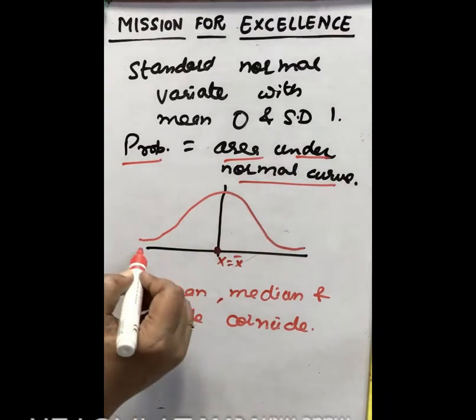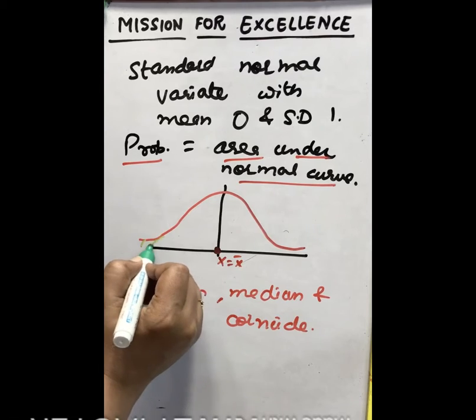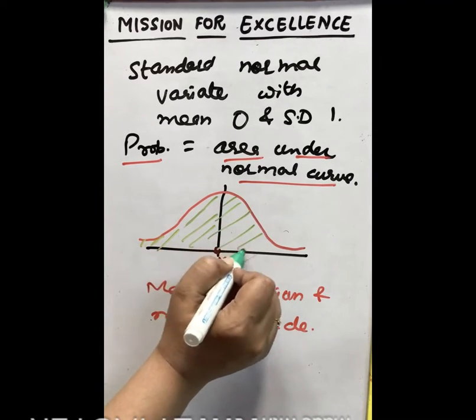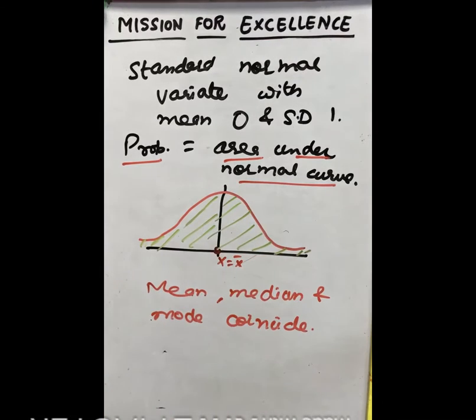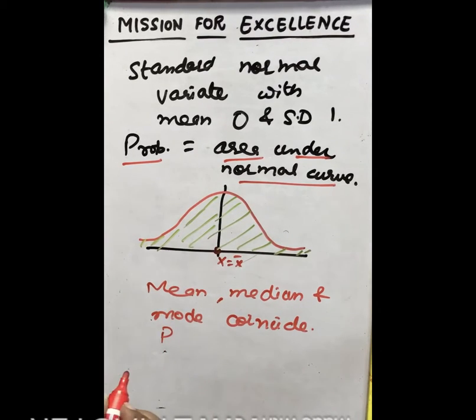Now here we have written this probability as area under the normal curve. This normal curve is this bell shape, and we denote the area under the curve as, this is the area under the curve, and as we all know, the total probability of the system is always 1. So probability of success plus probability of failure, meaning total probability, is always 1.